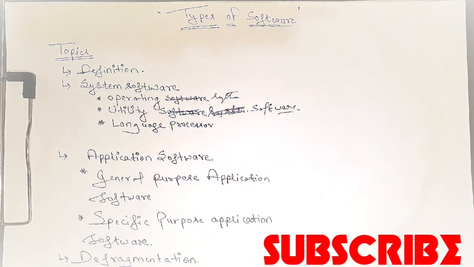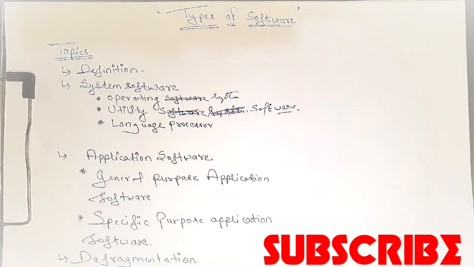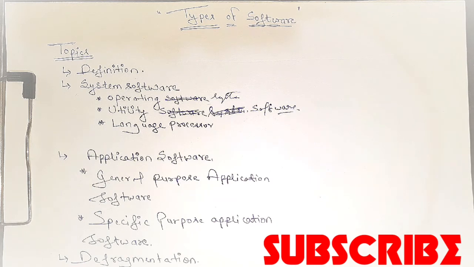It acts as a link between the hardware and the user. It makes the functions easier, so that we can work together.